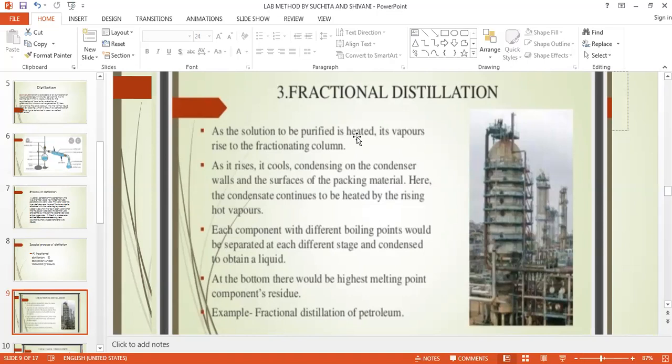As the solution to be purified is heated, its vapor rises to the fractionating column. So ये देखिए यहाँ पे ऐसे fractions रहते हैं. It rises, it cools, condensing on the surfaces of the packing material. Here the condensate continues to be heated by the rising hot vapor. तो यहाँ पे अगर heat करोगे, जैसे जैसे उसका boiling point है, यहाँ पे outlet है, so it will come out. अगर boiling point उसका बहुत ज़्यादा पहले reach हो जाएगा तो ये यहाँ पे आएगा. अगर बॉइलिंग पॉइंट उसका और ज्यादा है लिक्विड से तो ये यहाँ पे आएगा. In this way fractionally they will get separated.